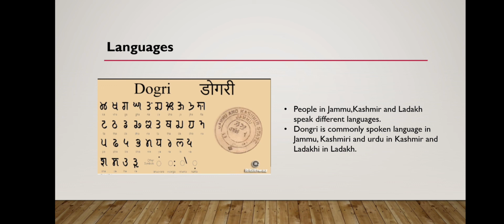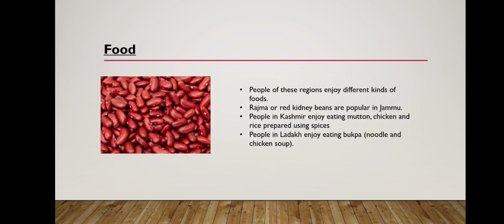Dogri is commonly spoken in Jammu, Kashmiri and Urdu in Kashmir, and Ladakhi in Ladakh. You can observe this picture, where the Dogri script is shown, they write like this.